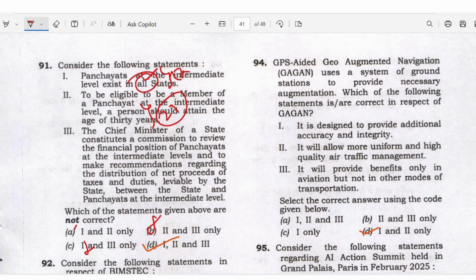The Chief Minister of the state constitutes a commission to review the financial position of the panchayat at the intermediate level and to make a recommendation regarding the distribution of the net proceeds of the taxes and duties levied by the state between the state and the panchayat at the intermediate level. So answer D here. This is also wrong.